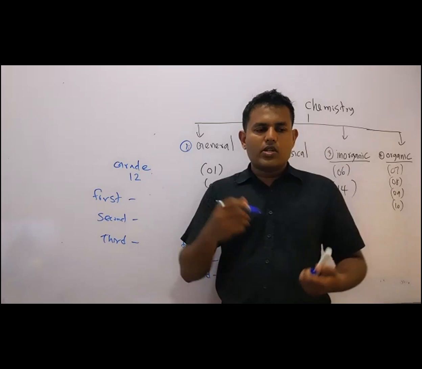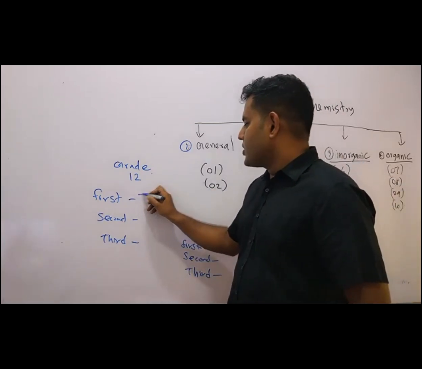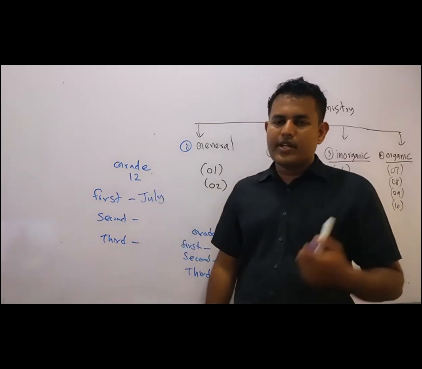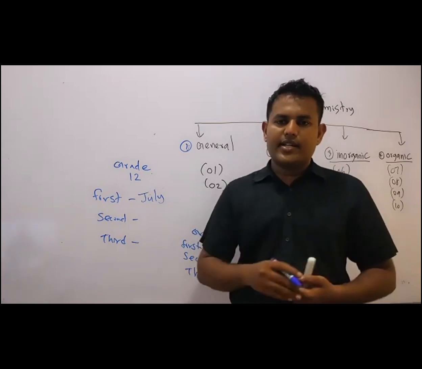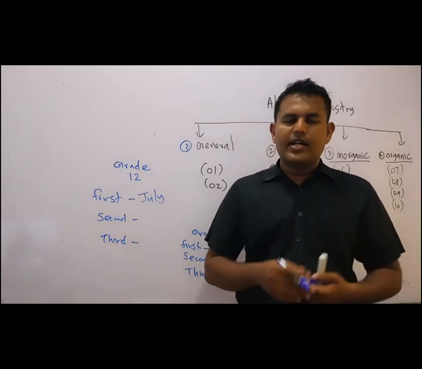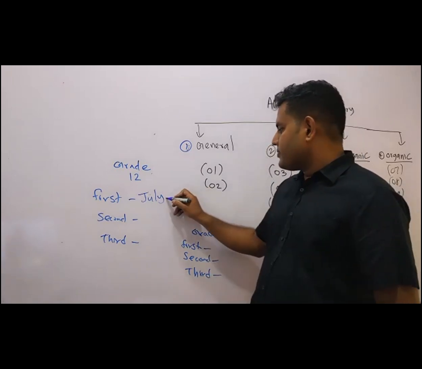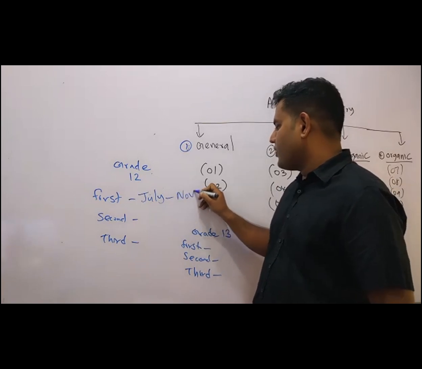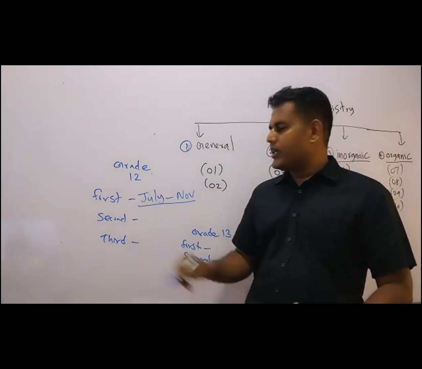Now most of the time your schools will be starting in June or July. Let's assume it's July, after the O-level results are released. Some schools start earlier; private schools will be starting this month or next month. So July to generally November is the first term, and you'll be getting the grade 12 first term test in November.